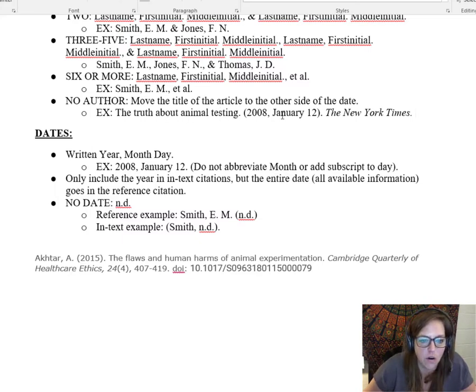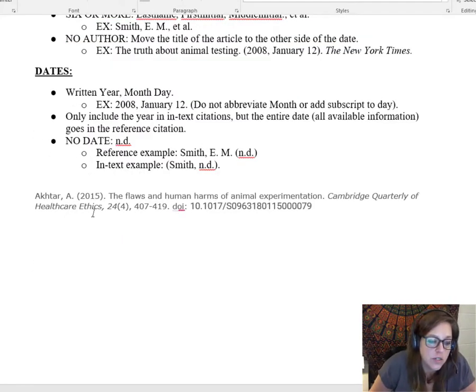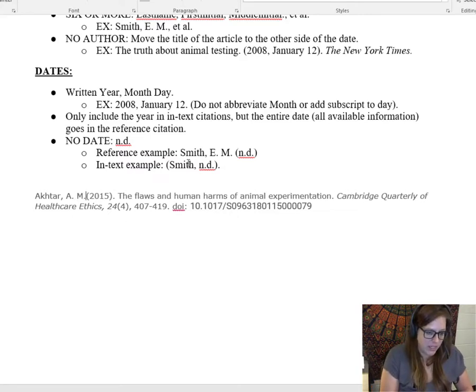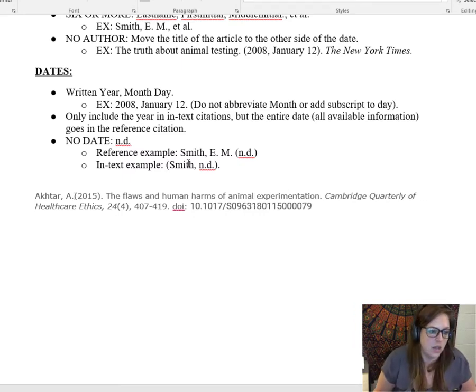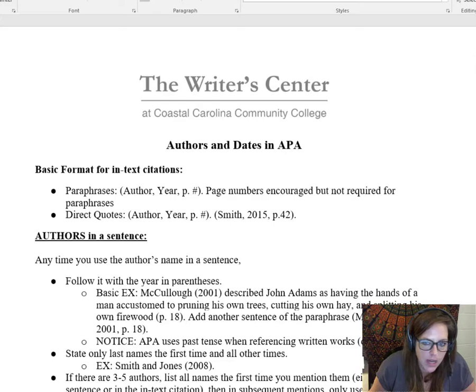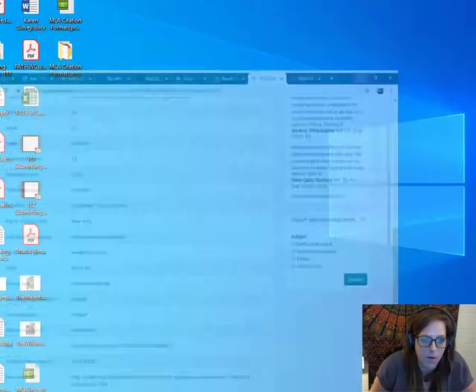So this is the title of the article, publication date, and then the container name. Never include credentials in your citation. A lot of times this might generate to MD as well. Those are not initials, that's credentials. Don't include those in your citation, okay? Okay, so let's actually look at an example paper.